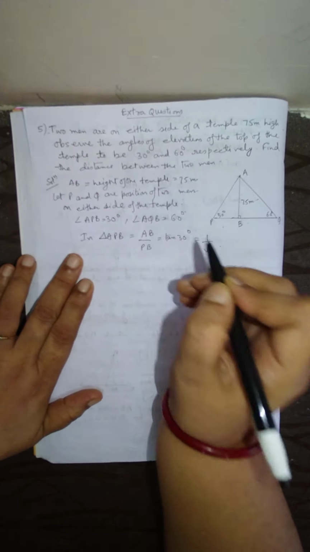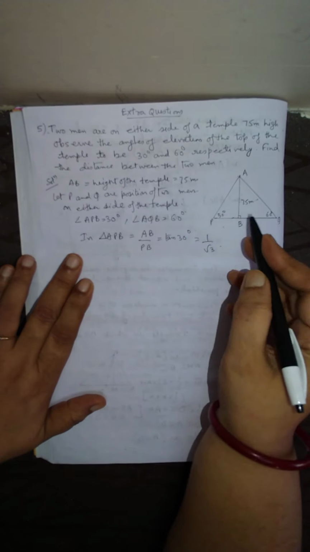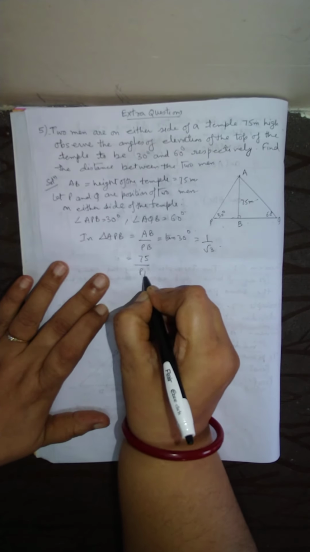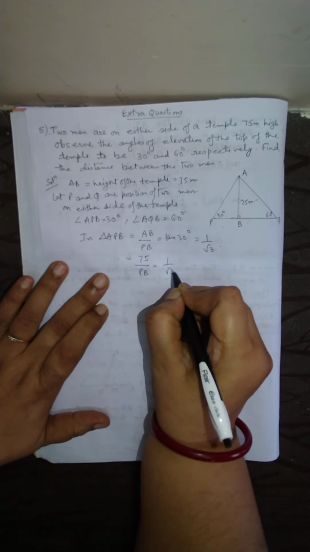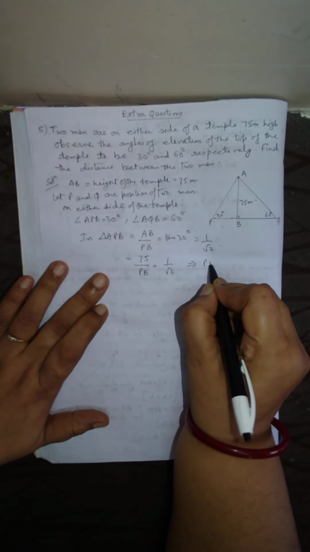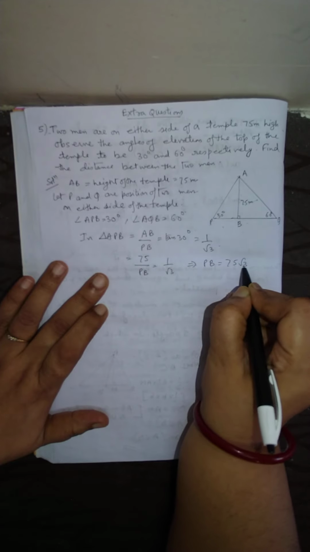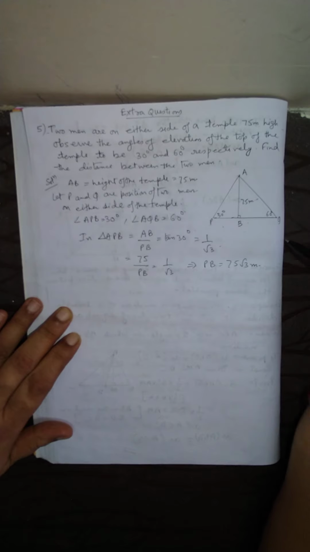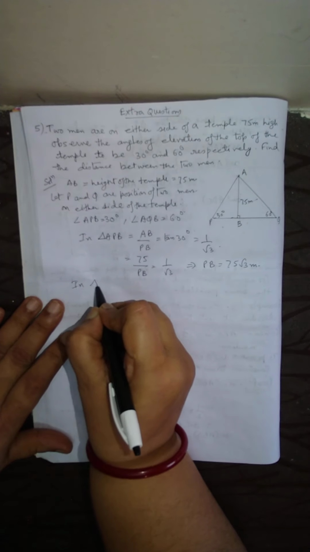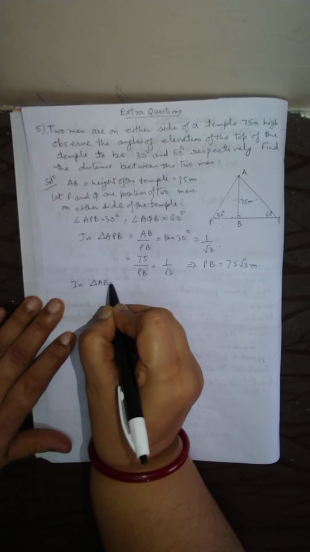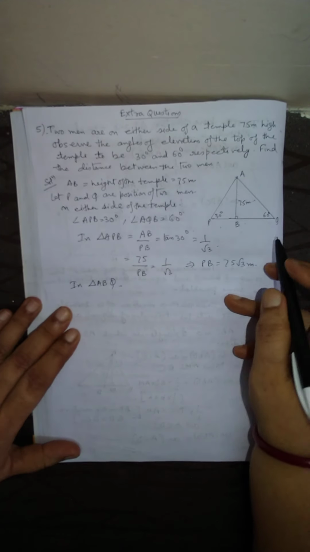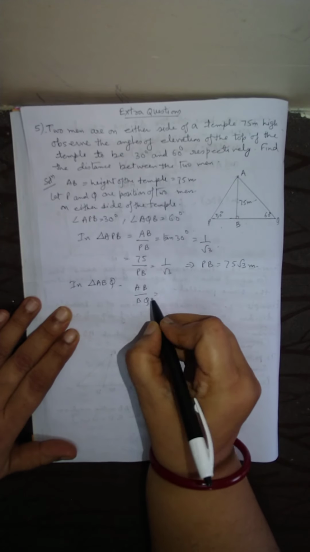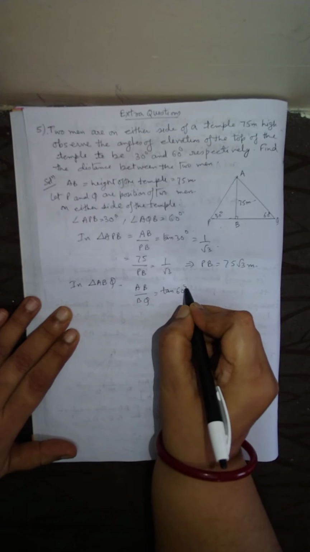This is not AP, it is AB. So AB is given 75. So this is 75 upon PB equals 1 by root 3, or this implies PB equals 75 root 3 meter. Now in triangle ABQ, AB upon BQ, it is given 60 degree, tan 60 degree.